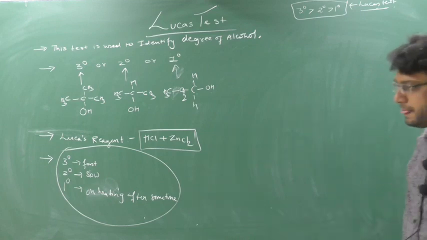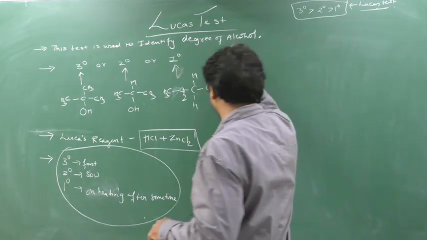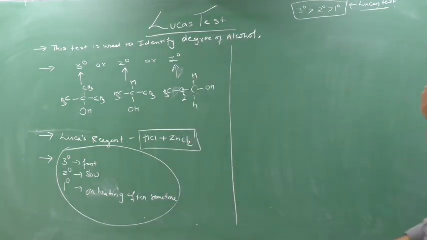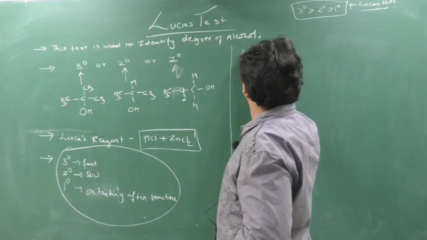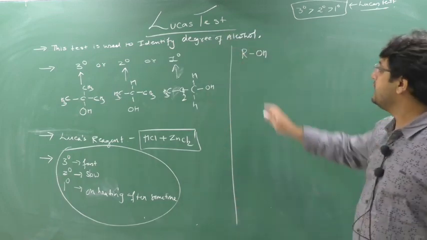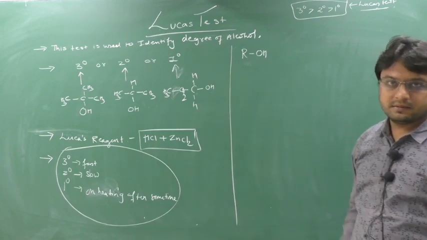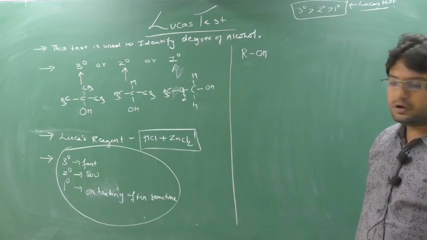We will see this here. Clear this part? So it's very important. Next, in the Lucas test, how are we doing it? See, here we are taking alcohol, we are testing alcohol. So this R can be any, no? If R is associated, this R can be 3 degree, 2 degree or 1 degree.